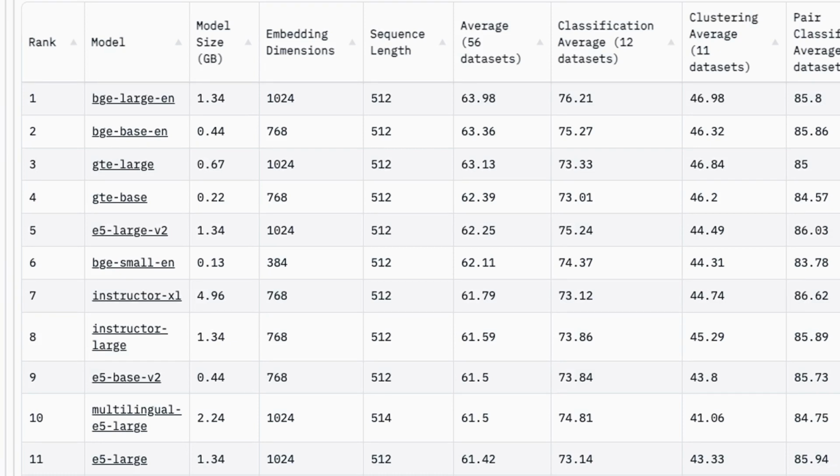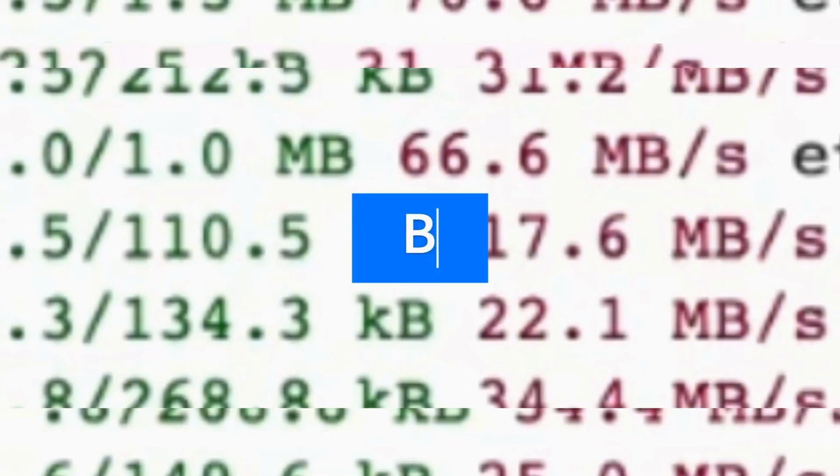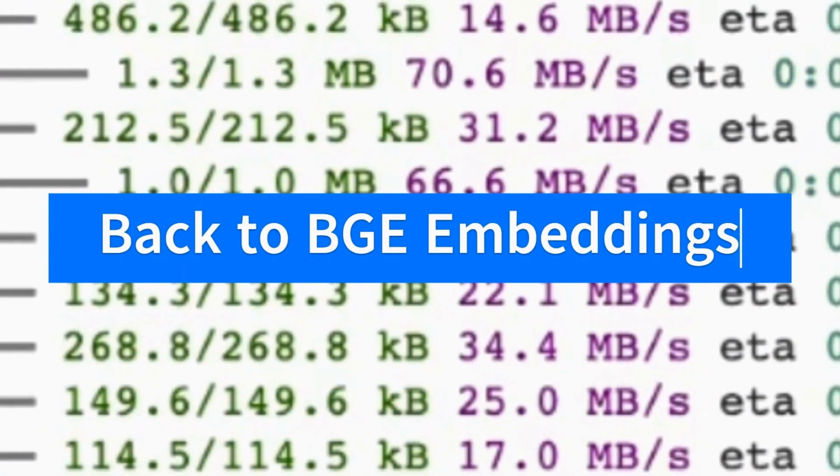So I do think that the OpenAI embeddings can be useful if you want to just quickly test something out. You just want to use an API, you want to ping something. Okay, sure. In that case, use it for testing, use it for trying out an idea, etc. But for the long term, if you're building a major project, I think you really want to go with open source embeddings. All right, let's get back to the BGE embeddings.